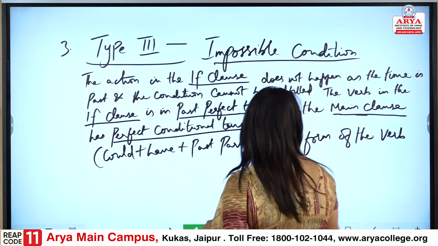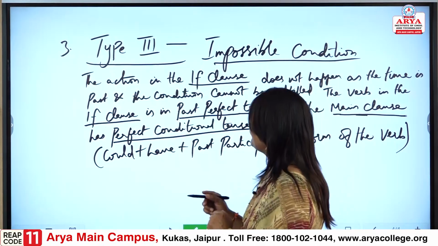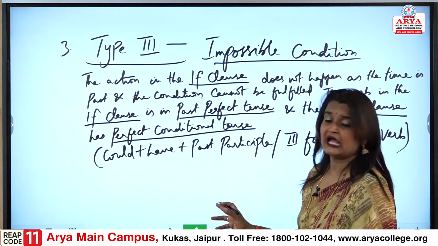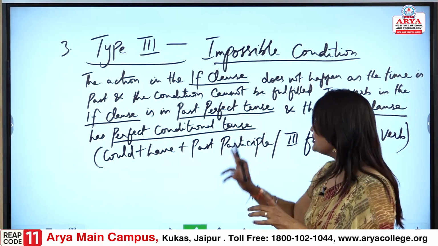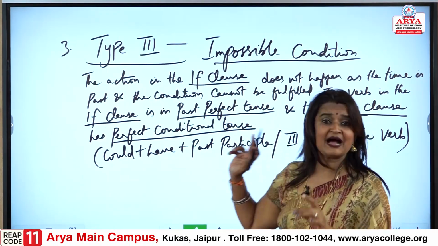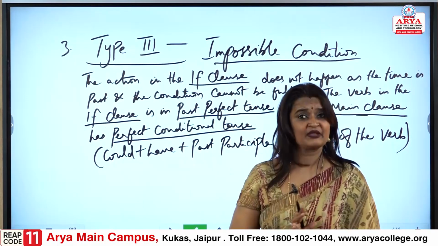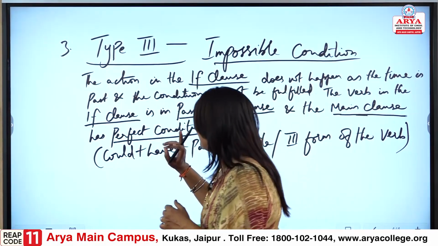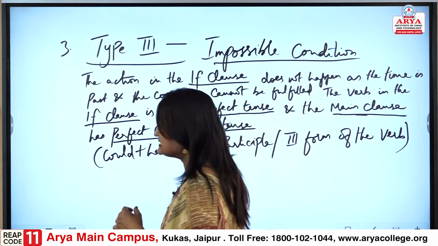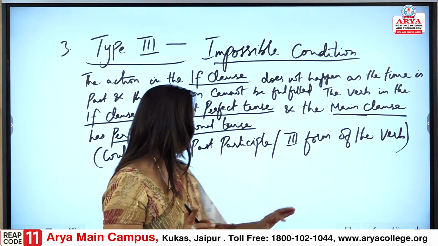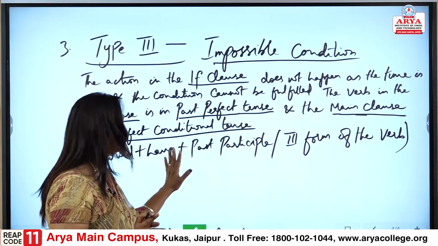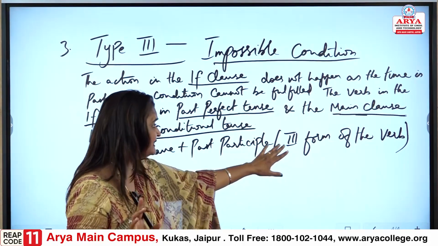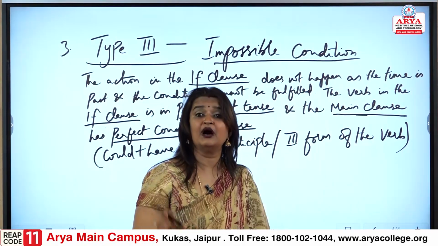In this case we would remember how the pairing is. For the if clause it is past perfect tense, and for the main clause it is perfect conditional tense. Perfect conditional tense would be could plus have plus past participle, the third form of the verb.